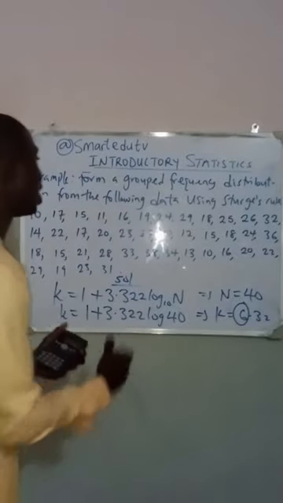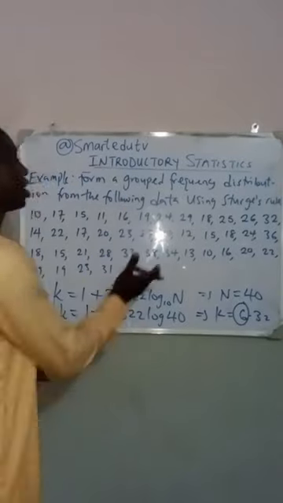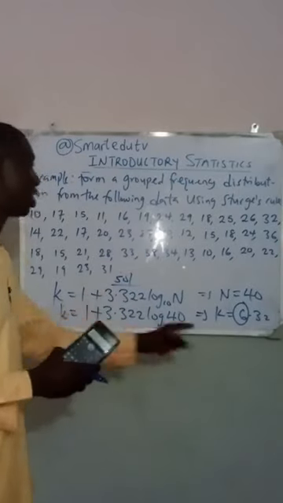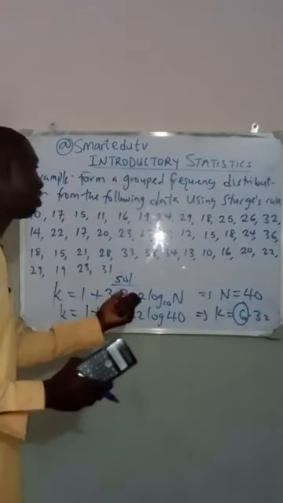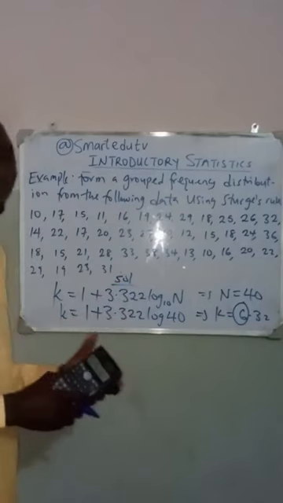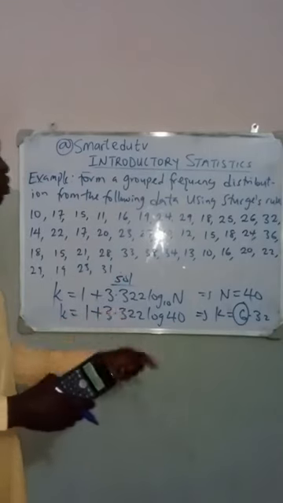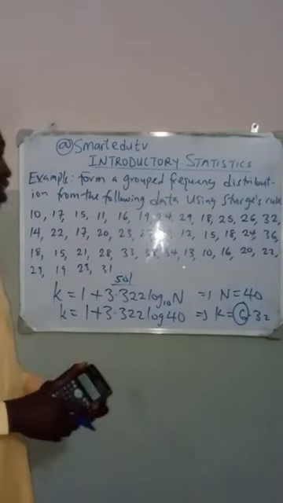That is from one class to another class, number 1, number 2, number 3. I'm going to have about 6 different class intervals. So let me now see how I evaluate this. After getting the class interval, the next thing for us to determine is the width. How do we find the width from this given set of data?